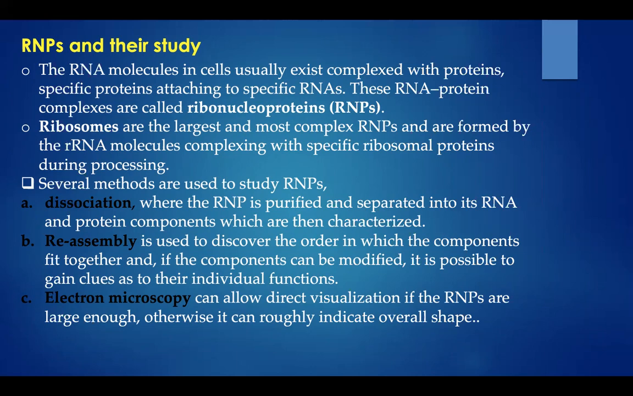Next is electron microscopy. As we all know, the importance of electron microscopy is to visualize small macromolecules. So if an RNP is large enough to visualize under an electron microscope, we'll get an accurate overall shape. If not, we'll just get a rough indication of the shape of the RNP.